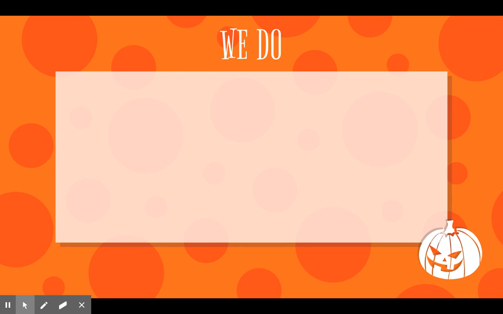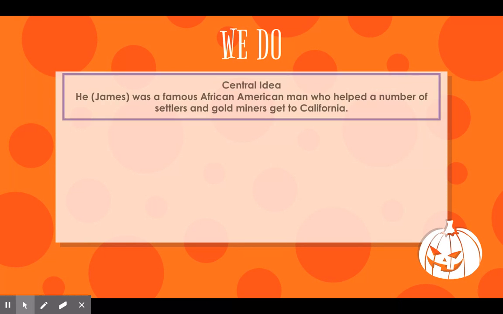So we're on page 256. So turn your My Books to 256. Let's look at that Presenting James Beckwourth, that little box right there, the picture of James Beckwourth. Excuse me, my nose itched. Okay, so the central idea for that is that James was a famous African-American man who helped a number of settlers and gold miners get to California.